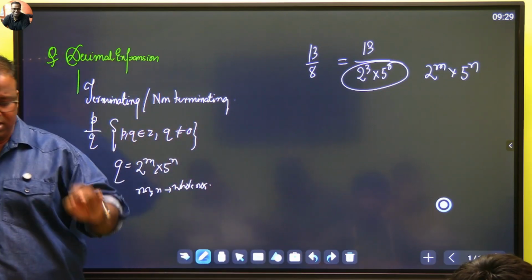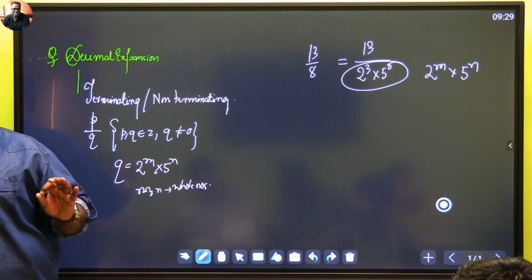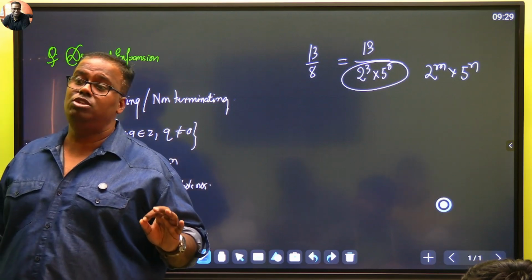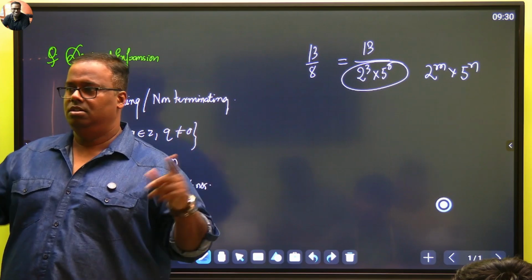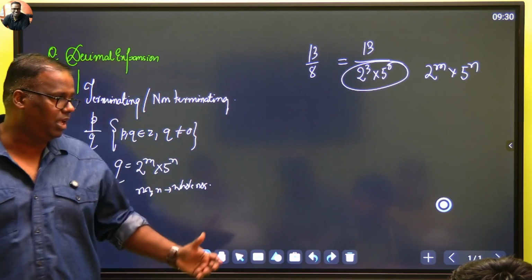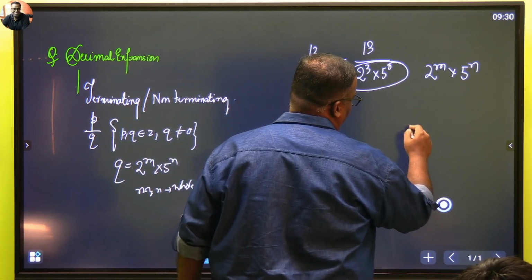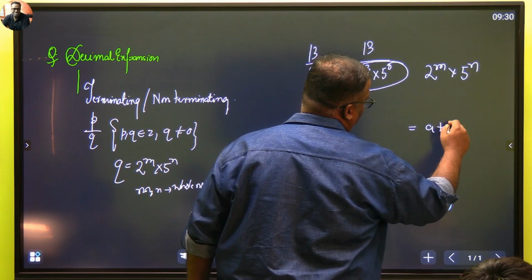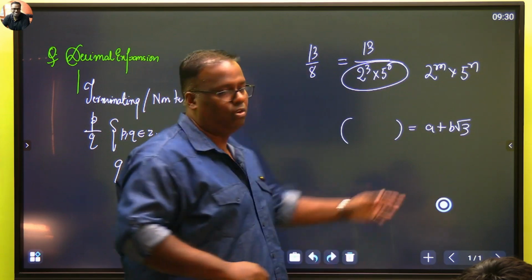This chapter will be bugging you, I'll tell you, for MCQs and some 3-marker questions which will involve exponents or surds that rationalize, although we'll come to it, like a number will be given, find it in the form of a plus b √3, and this side they'll get something, find the value of a and b.